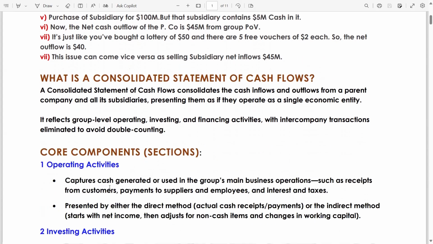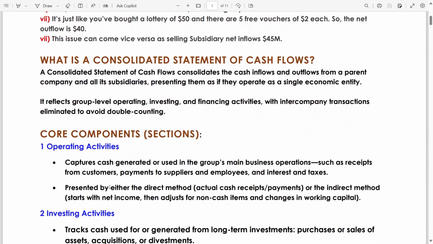Now let's start the consolidated statement of cash flows. A consolidated statement of cash flows consolidates the cash inflows and outflows of a parent company and all its subsidiaries, presenting them as if they operate as a single economic entity.